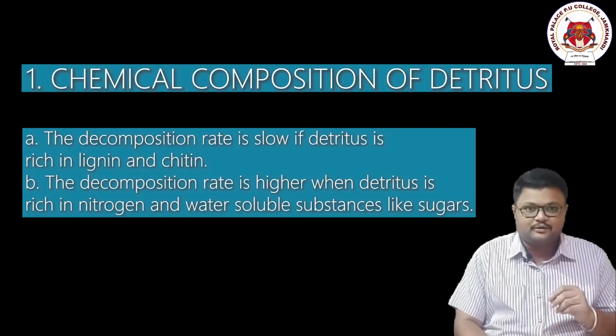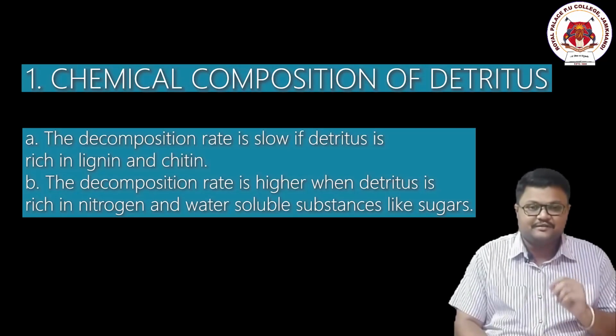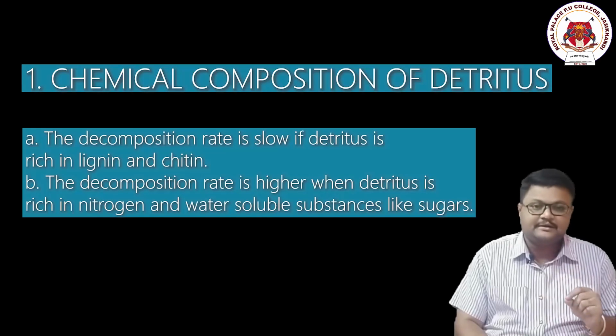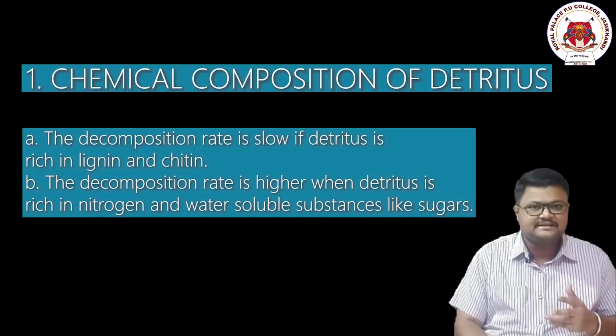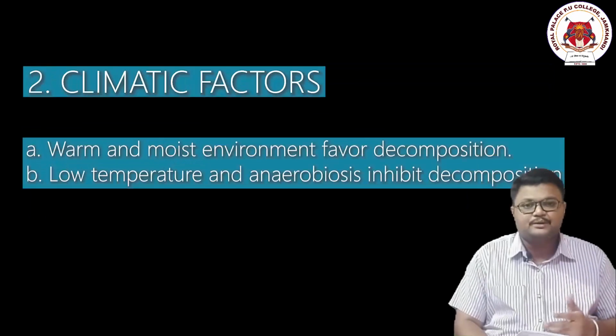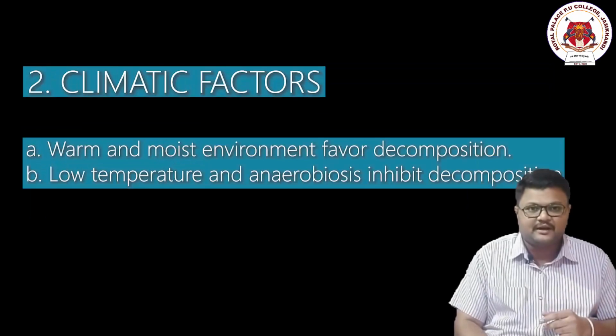Okay, students. So I told you, in case of chemical composition, if it is lignin and chitin, the rate of decomposition is slower, and if it is made up of CHOs or sugar materials, the rate of decomposition is faster. Let us enter into the second point, the climatic factors.